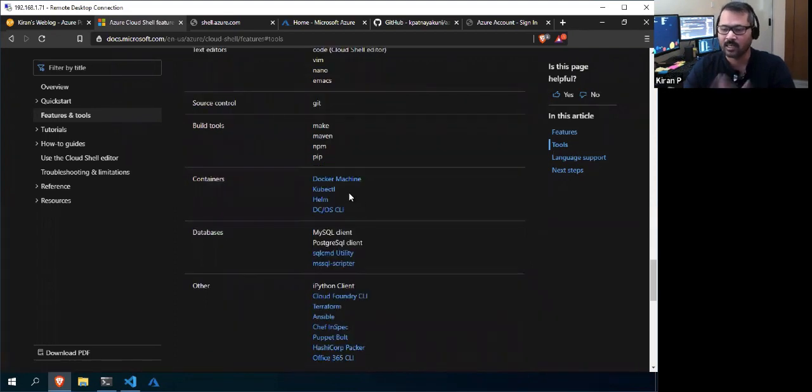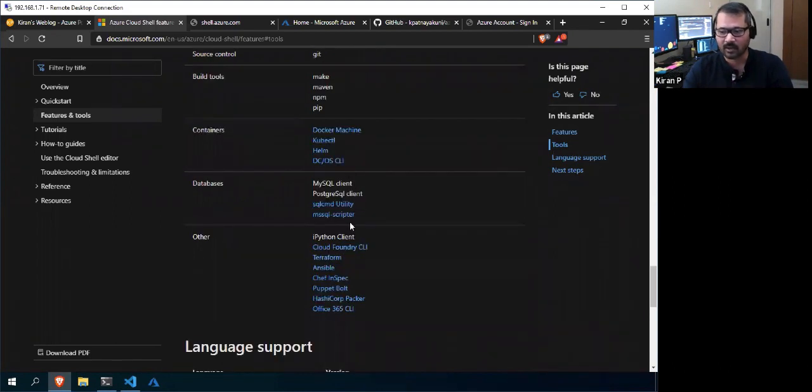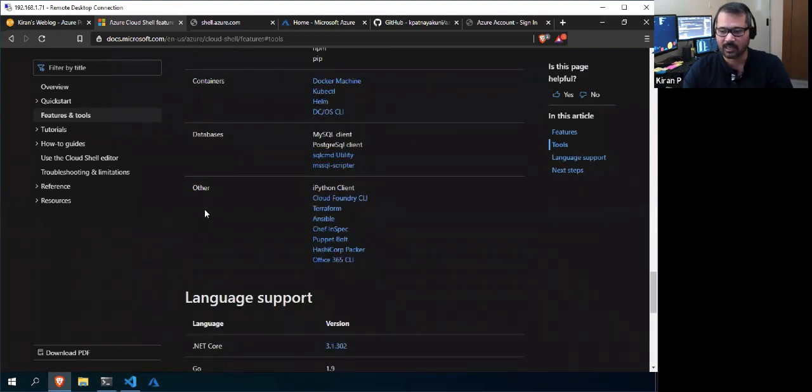You can manage Docker, Kubernetes and Helm, even the databases, MS SQL scripter, SQLCMD, MySQL, Postgres. And others like Ansible, Puppet, Chef, Terraform, all of those things that you can do.